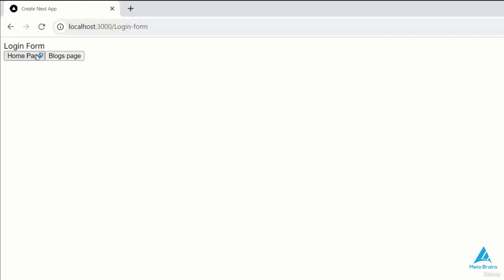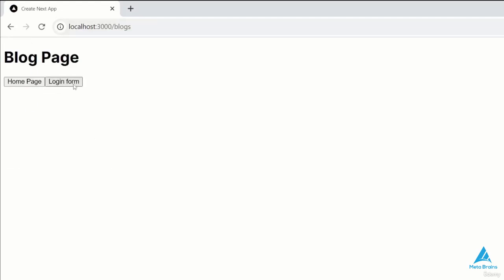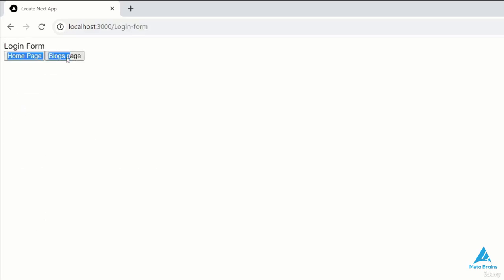We'll change the home page and the login form will be changed. Okay, here we'll change the routing. And now we have to create a new component. So now we are able to navigate properly.